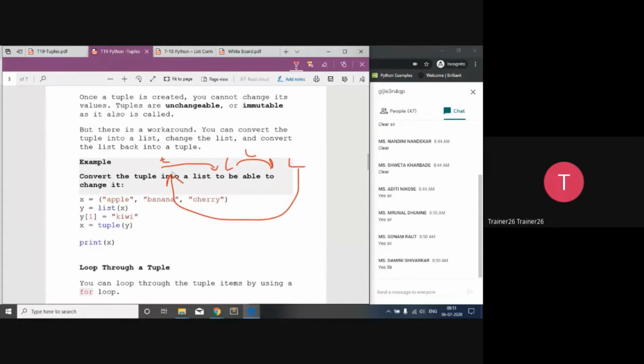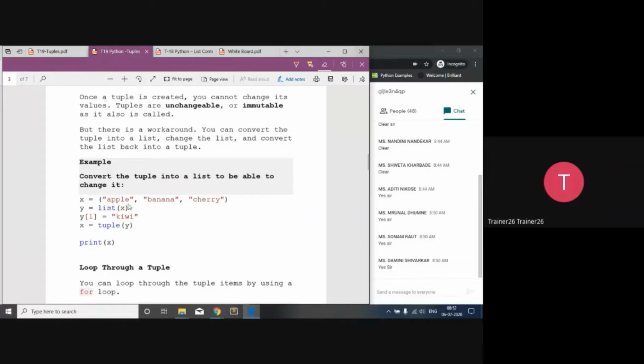So that's why this piece of code is available that we are going to understand first, and after that we are going to execute it. What is actually going to happen here is that we have one tuple, which we declared with circular brackets. Inside it we have 3 elements: apple, banana, and cherry.